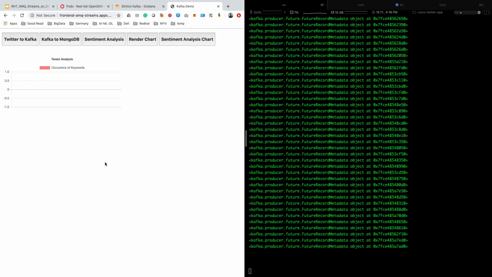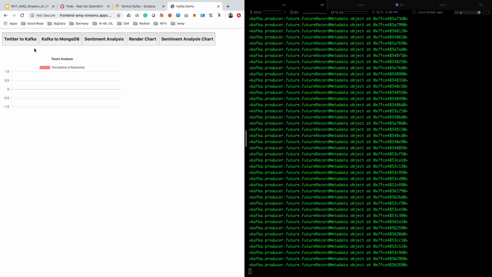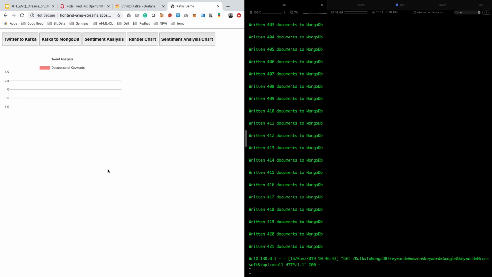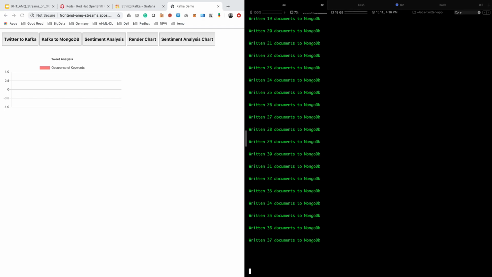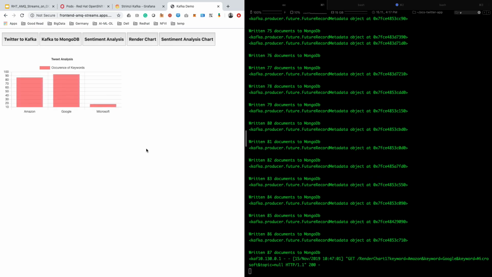The next step is to move the data from Kafka to the MongoDB that we have. So let's hit this button, Kafka to MongoDB. It should start writing the data. As you can see, it's fast because we are moving from a local service to a local service. So it's writing data to the database. We'll do some chart rendering by clicking on this button. So you can see this, we are getting some tweets.